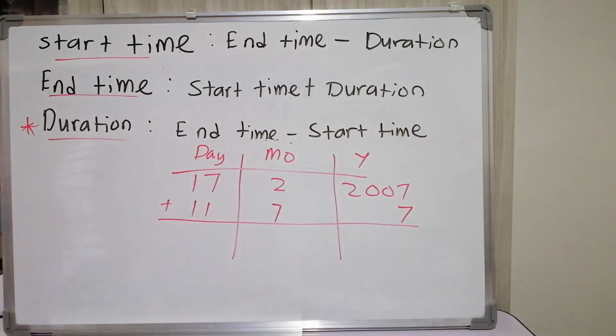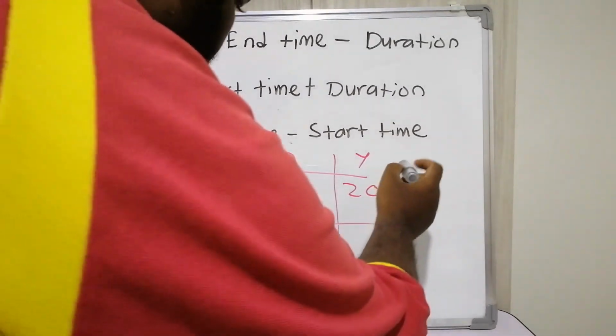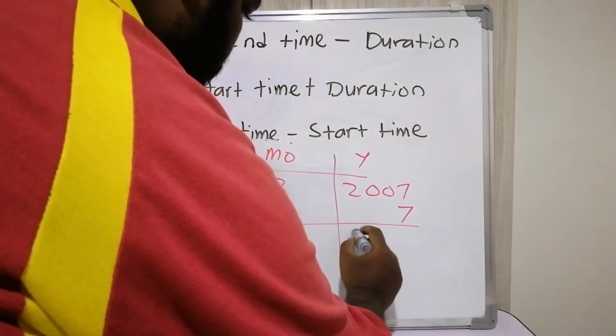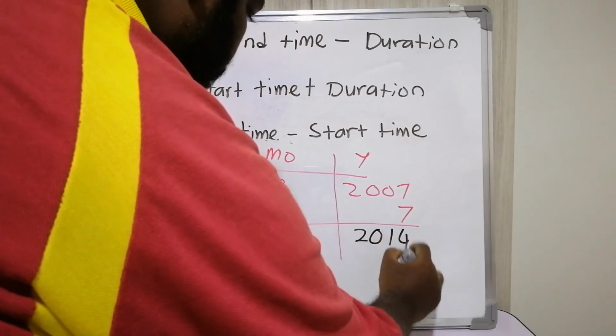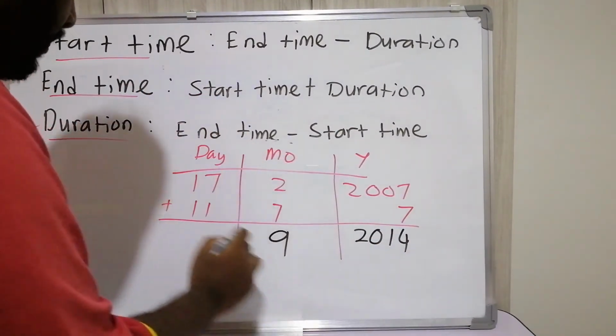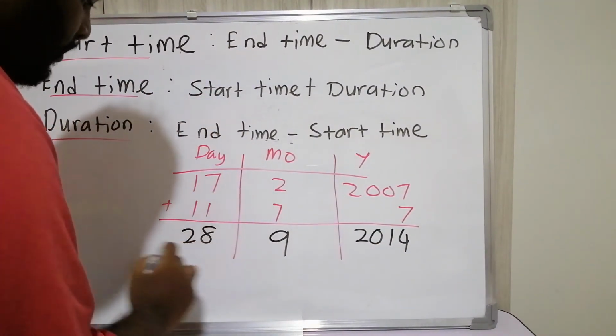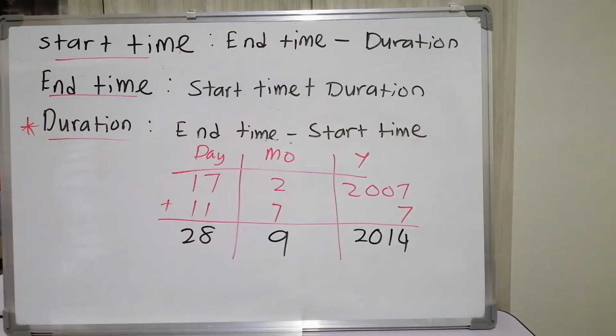From here we can add to find out the end date. So this would be 2014, 9, 28. The answer will be 28th of September 2014. They suspended the satellite.